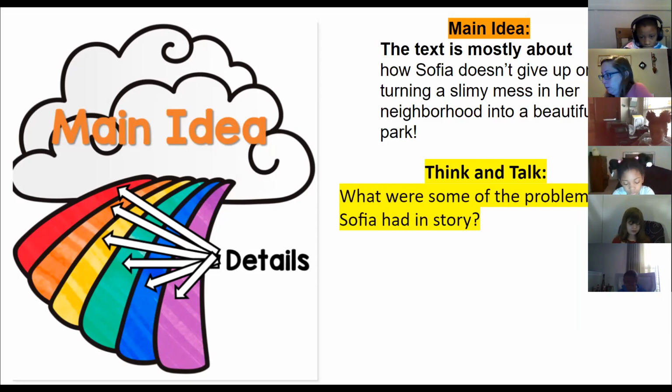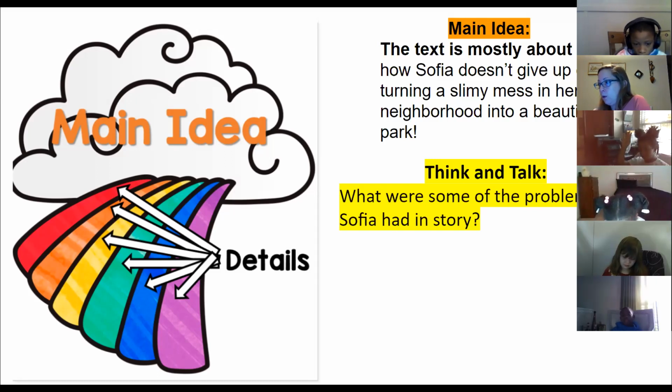So do you remember any of the problems that Sophia had yesterday in the story? All her neighbors thought she was going to do it by herself. Actually, yeah, that's a problem that you might not have noticed, right? When she decided, hey, I want to start a park, all the neighbors told her what they wanted, but they were like, all right, now you go do the park. She's like, I can't do it by myself. Awesome. Anyone else? Is there another problem that she had in the story, whether it was why she wanted to start the park or even what happened when she went to City Hall?